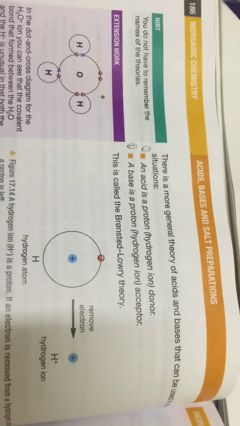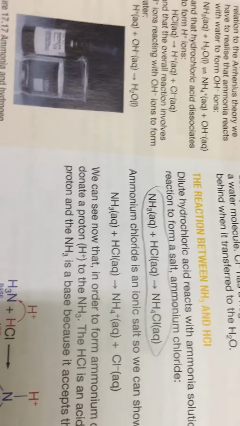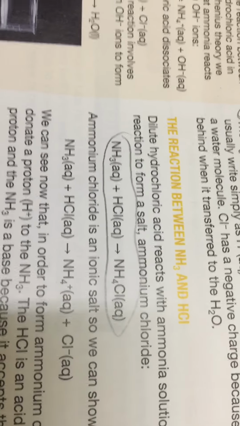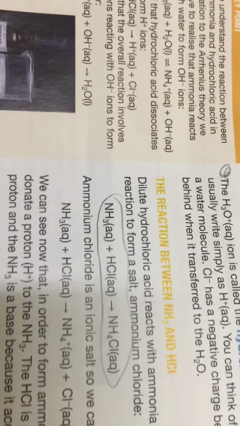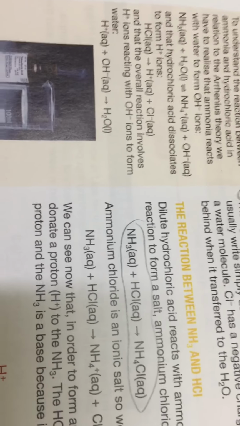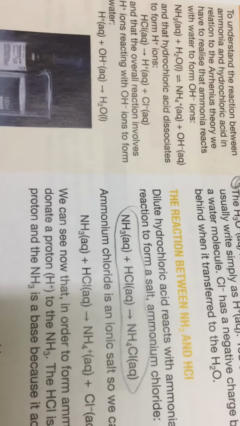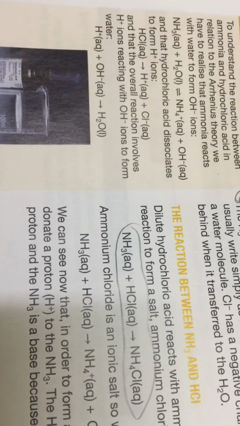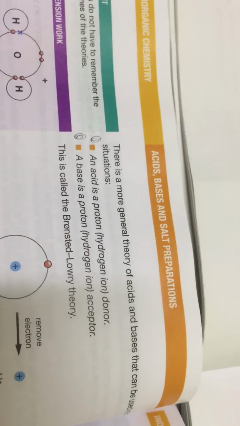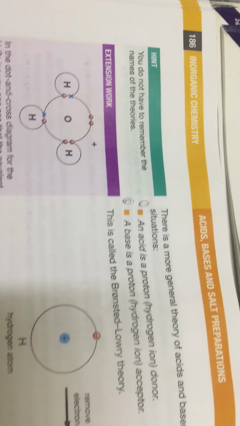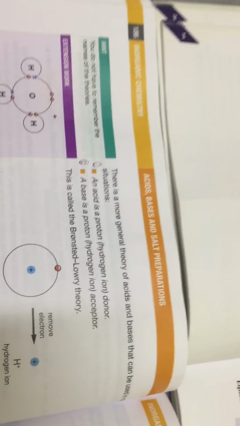The reaction between ammonia and hydrochloric acid is an acid-base reaction. Hydrochloric acid contains hydrogen, that's okay, but ammonia does not contain hydroxide ions. So how can I explain this as an acid-base reaction? They changed the definition so that an acid is anything that produces a hydrogen donor, and a base is a hydrogen receptor. This is according to the Bronsted-Lowry theory.